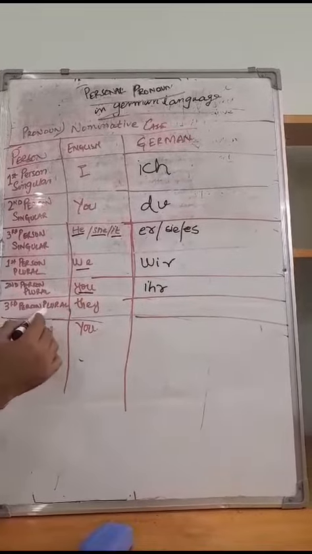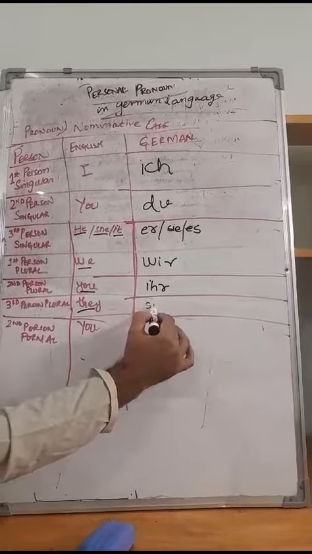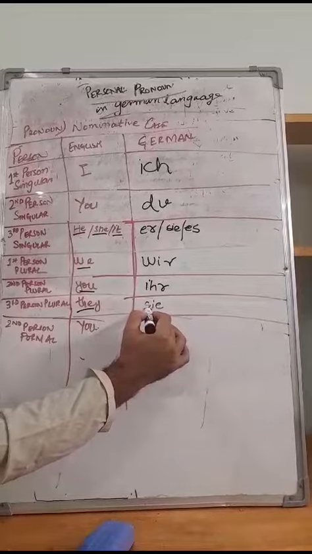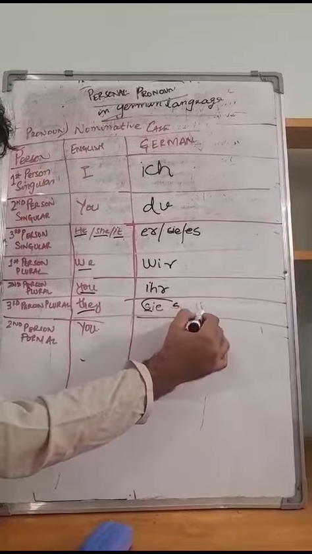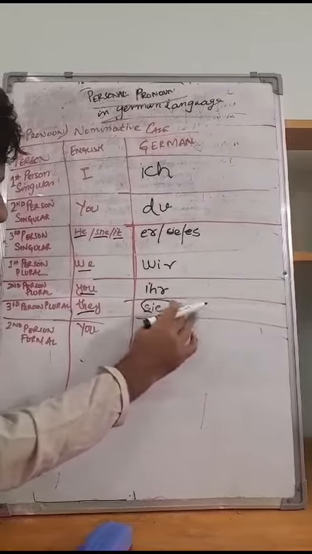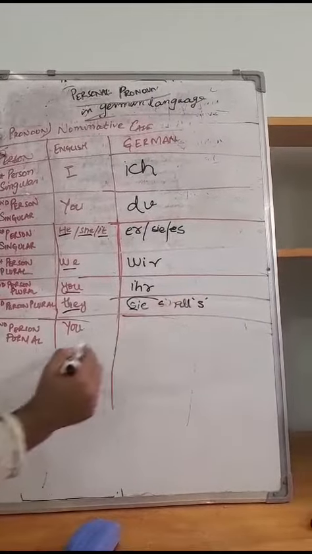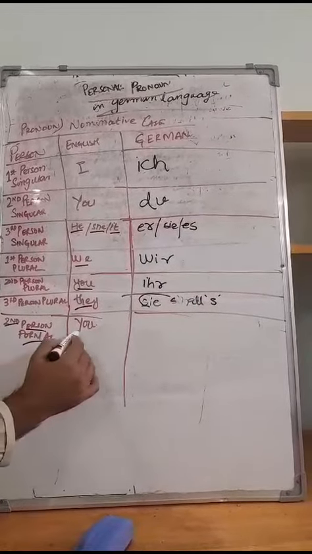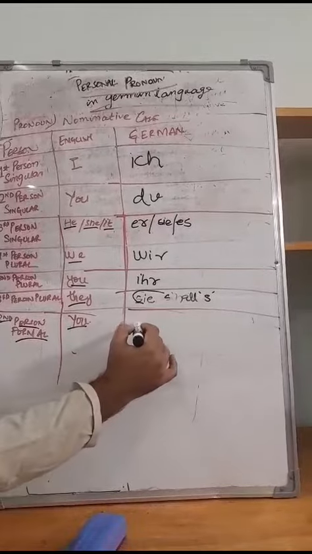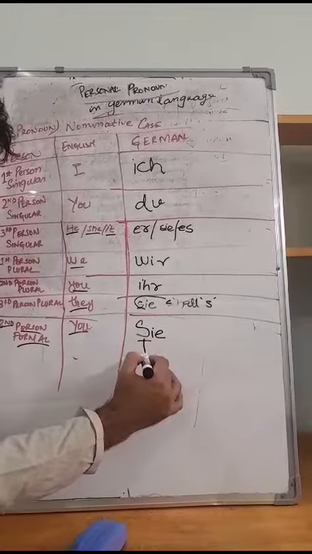The third person plural in English language is they. It is sie. This s is a small letter, small s. For you, third person or second person formal, in English language we say you. In German it is capital S, Sie. This is capital S.